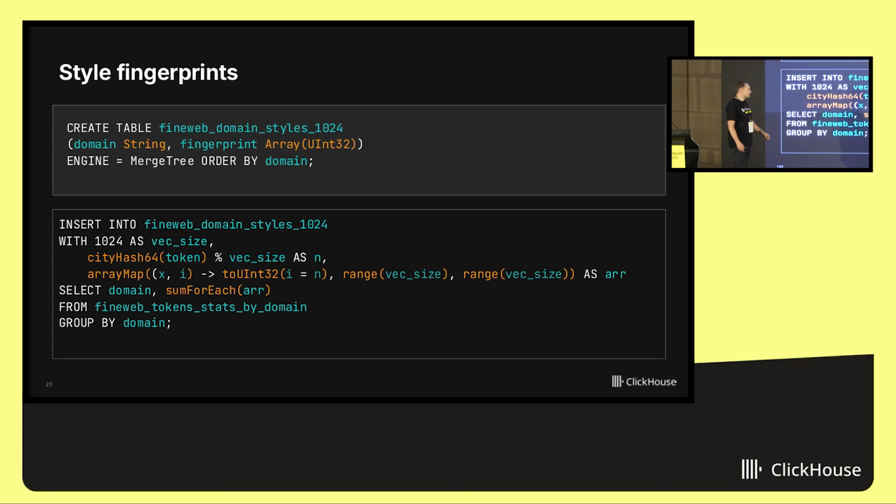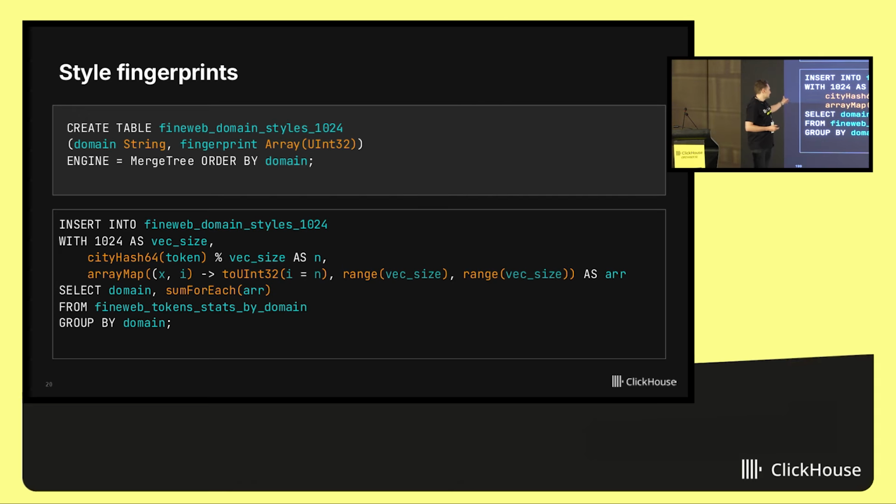Let me explain this. Let's define the vector size, 1024 in this example. Now let's take every word, every token from the dataset and calculate a hash, cityhash64. And take the remainder of division of this hash by the vector size. And it will give a position inside the vector. And for every token, I will take the position and increment the integer value by 1.